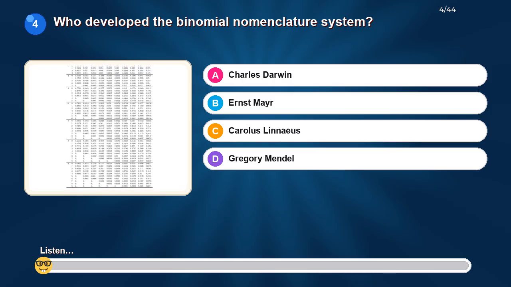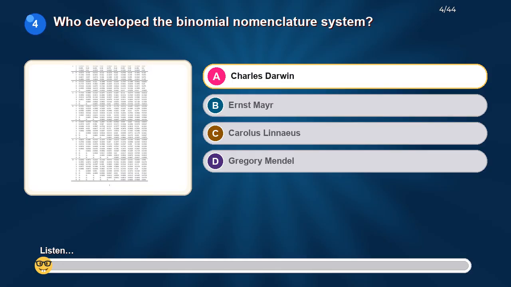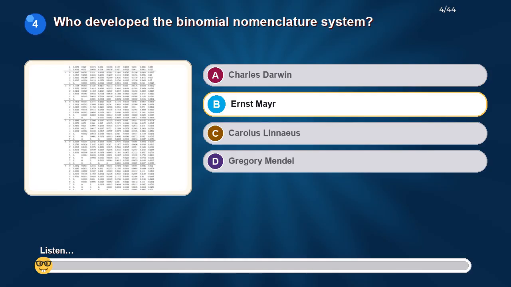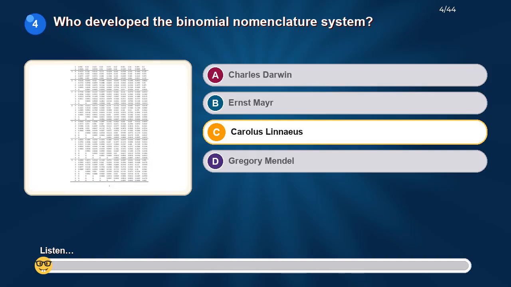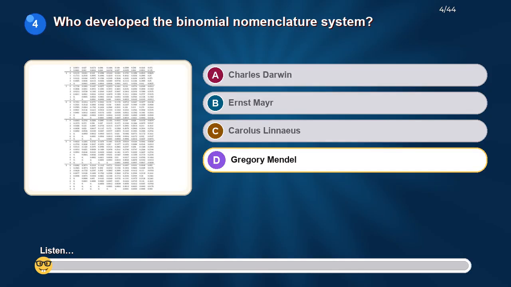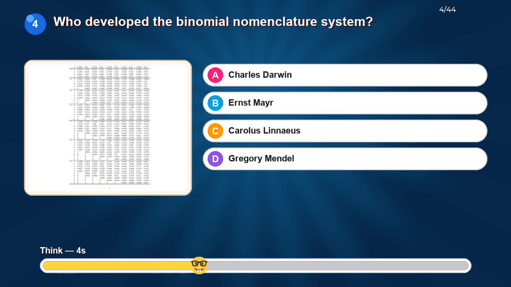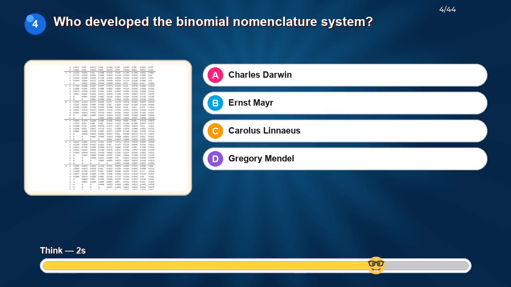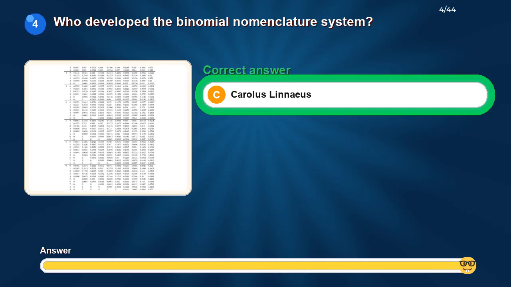Who developed the binomial nomenclature system? Option A. Charles Darwin. Option B. Ernst Mayr. Option C. Carolus Linnaeus. Option D. Gregory Mendel. The correct answer is Carolus Linnaeus.